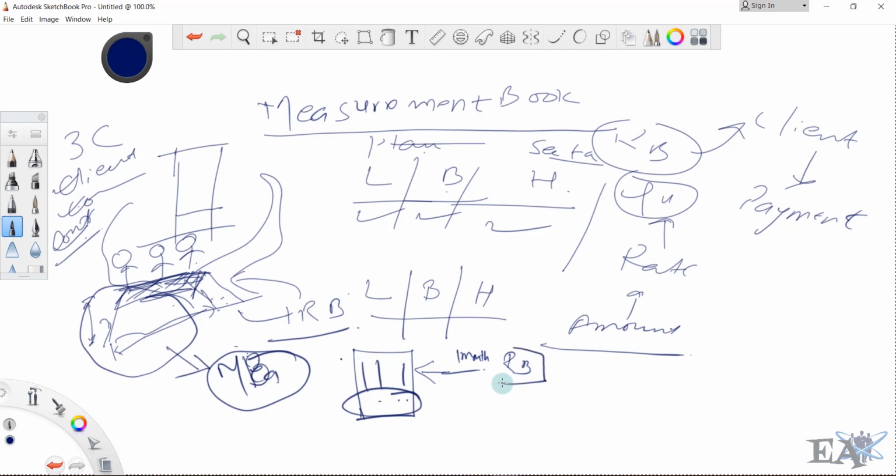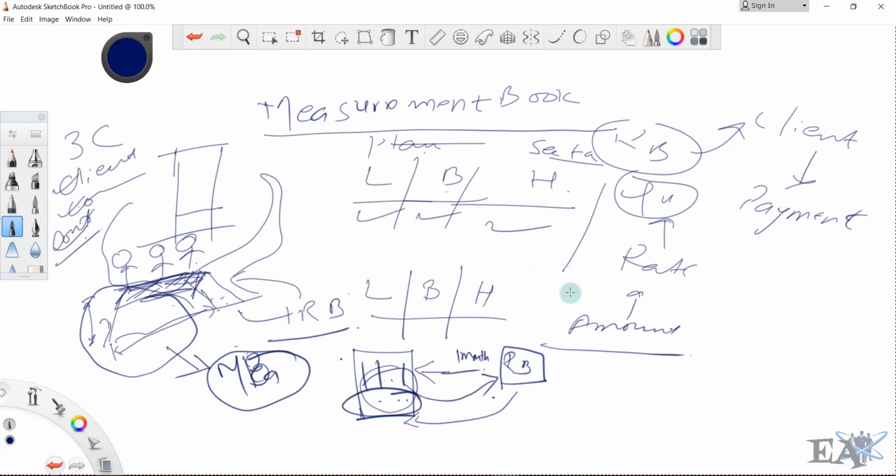So what the project manager will do is look into the measurement book and record each and everything that has been recorded here into the running bill and claim the money for the work that he has done. So this is the definition of the measurement book.